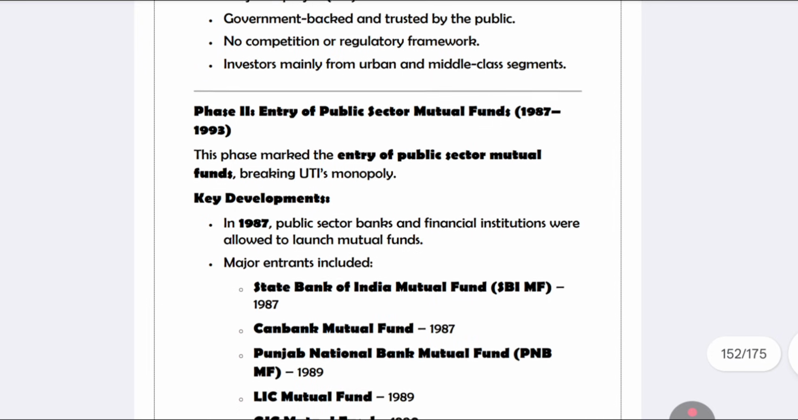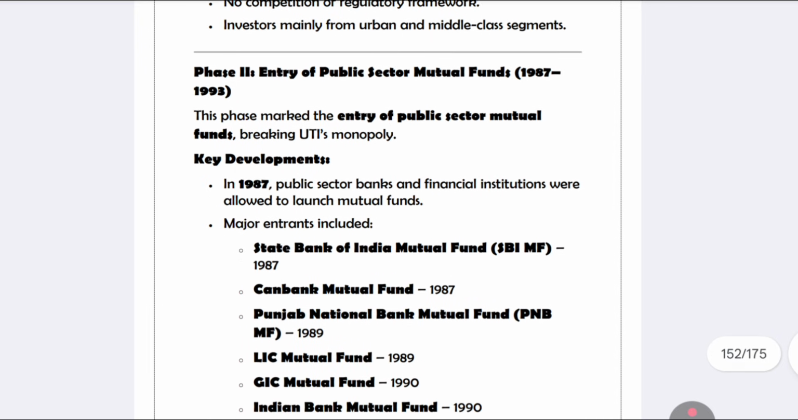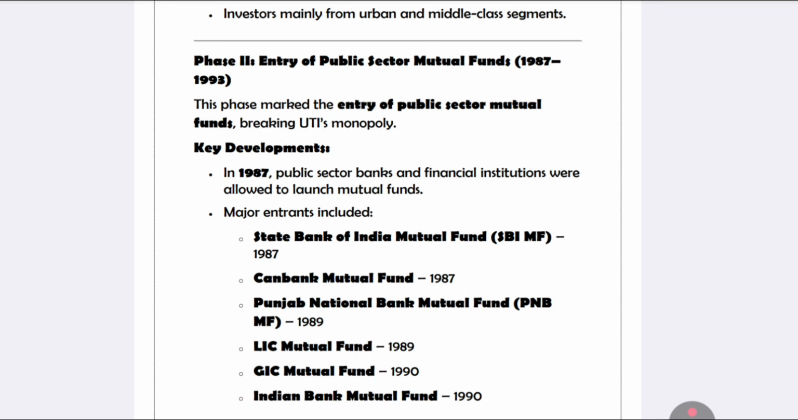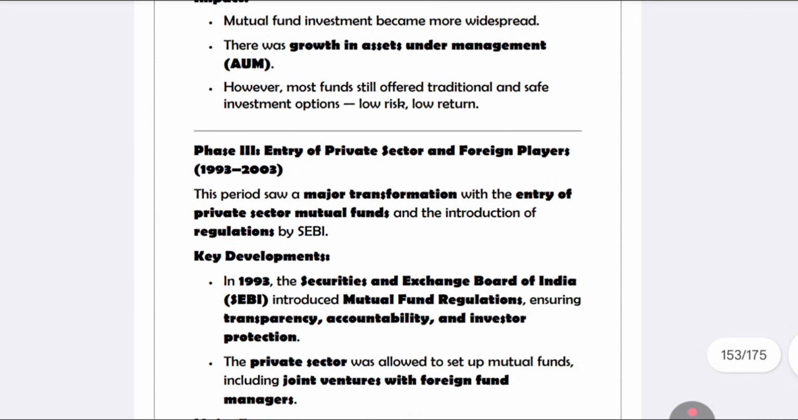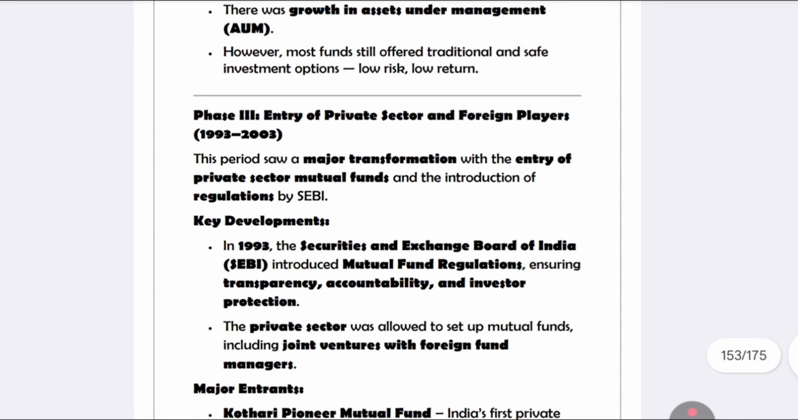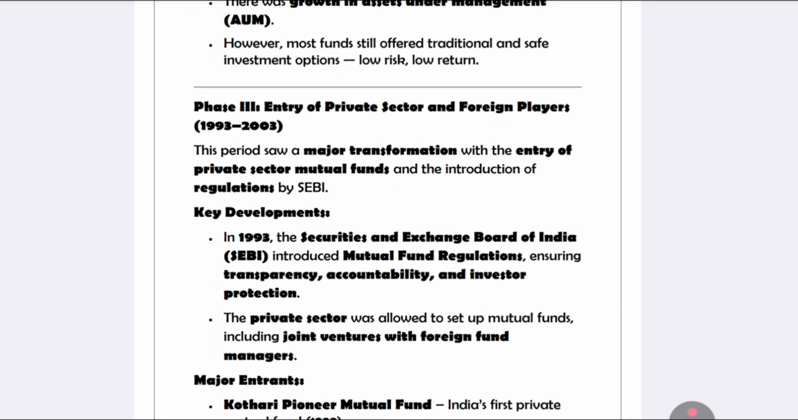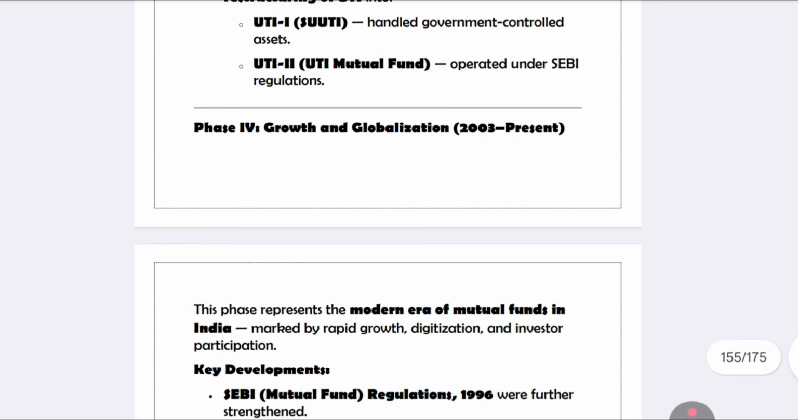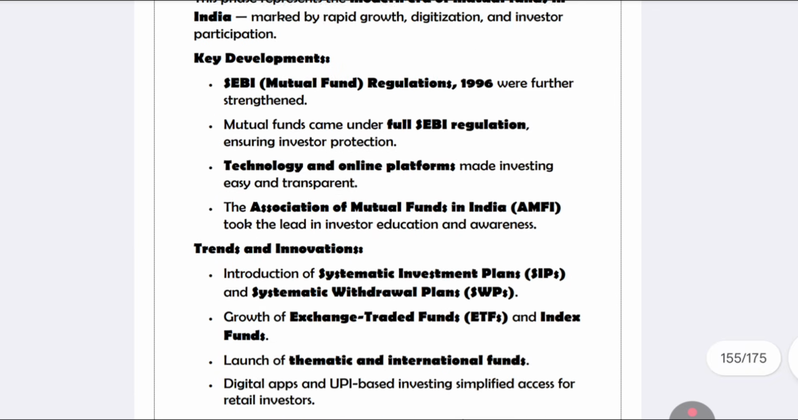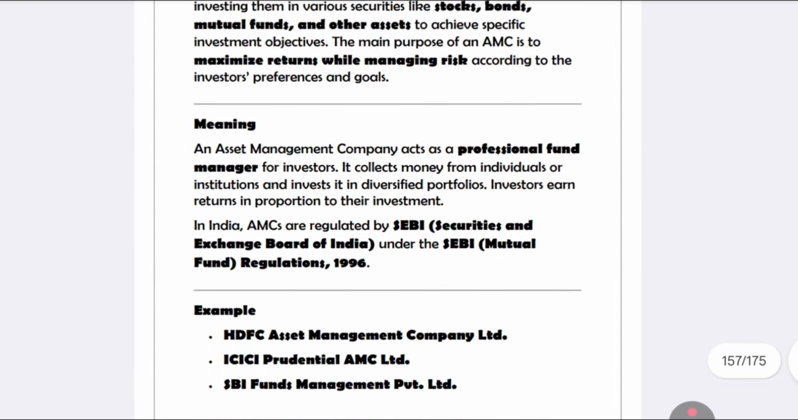The second phase is 1987 to 1993. It became public sector mutual funds. Previously it was only government, and now it also has public sector players. The third phase is 1993 to 2003, in which it entered the private sector also. Phase number 4 is 2003 till the present, the modern era with rapid growth, where investors participate widely. So these are the 4 phases.